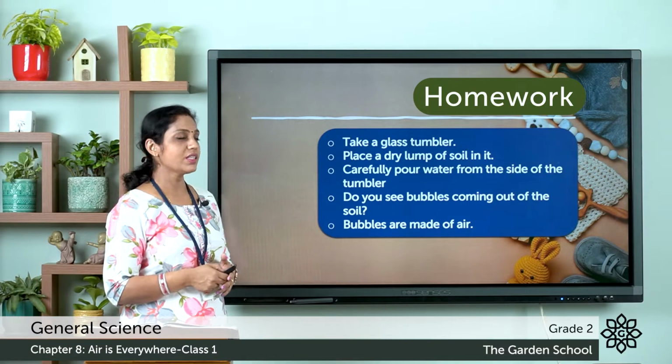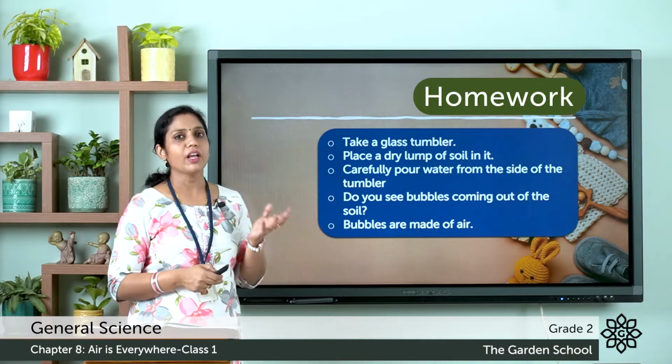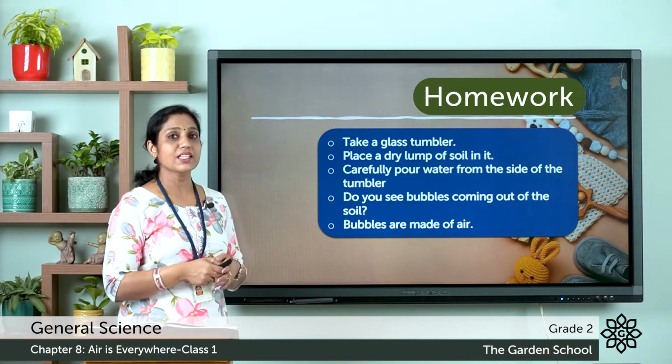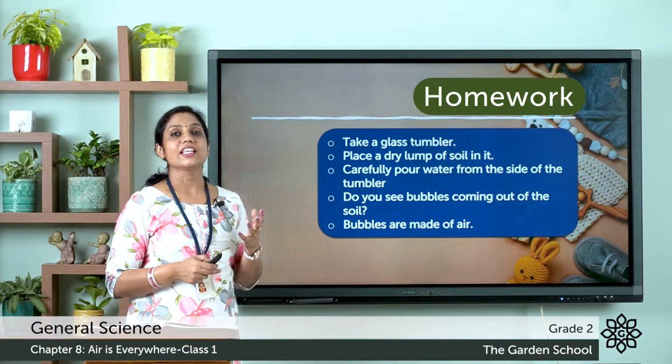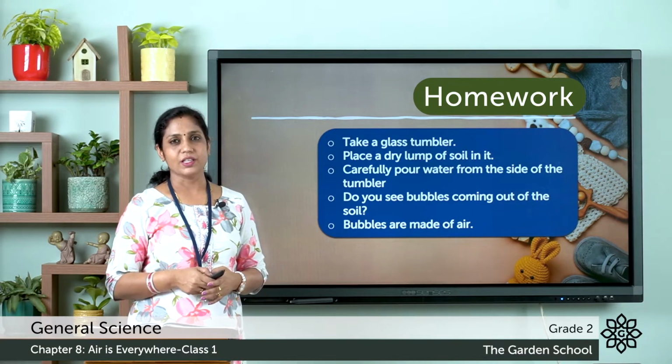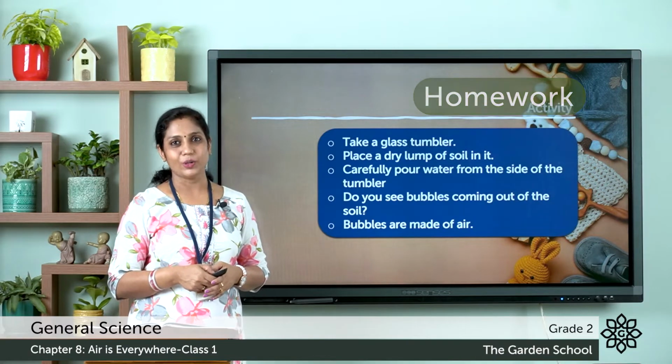So what did you notice? You can notice the bubbles coming out of the soil. So why does this happen? Because there is air present in the bubbles. So you can try doing this activity at your home.